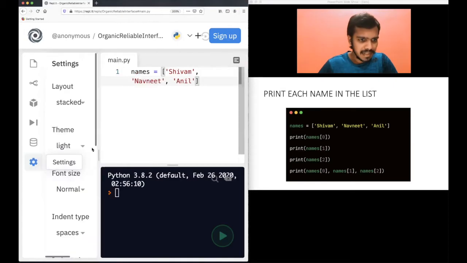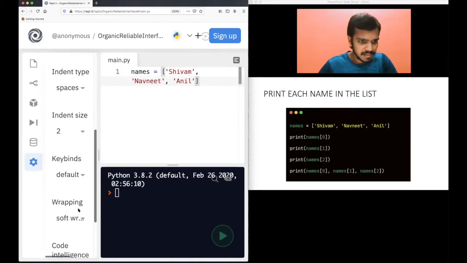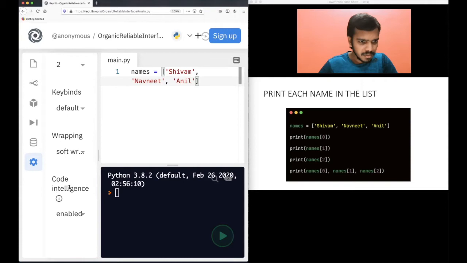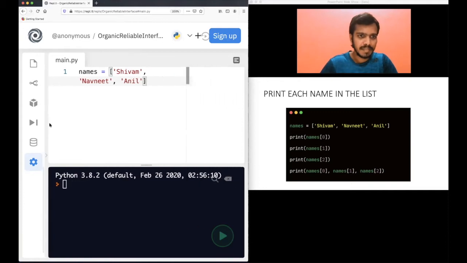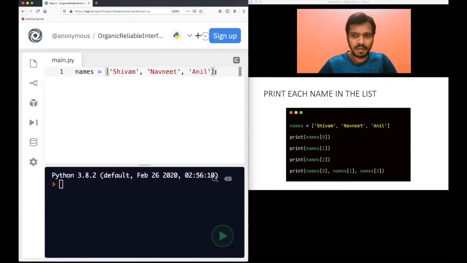Let me see if I can turn off this auto suggestion for now at least. Code intelligence, I will disable it for now. I just want to disable it for now. It should not cause a hindrance here. Of course, when you learn Python programming, those are very useful because they will give you some suggestions. So it's quite good, but for now I'm leaving that. Okay, these are the names.